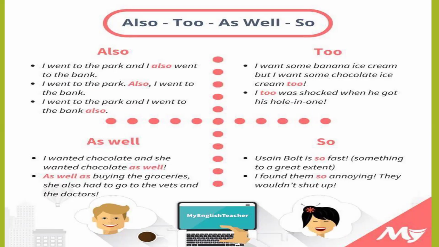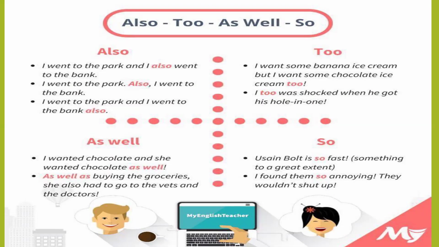Too. Example sentences are: I want some banana ice cream, but I want some chocolate ice cream too. I too was shocked when he got his hole in one. So we can use too at the end of the sentence, and it is used in the middle of the sentence also, when you are emphasizing something: I too was shocked when he got his hole in one.